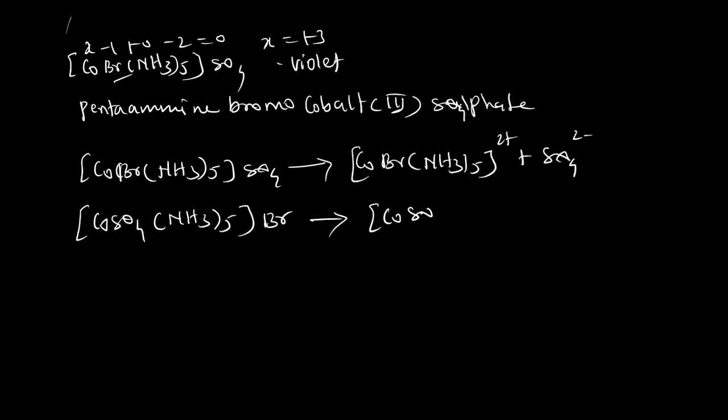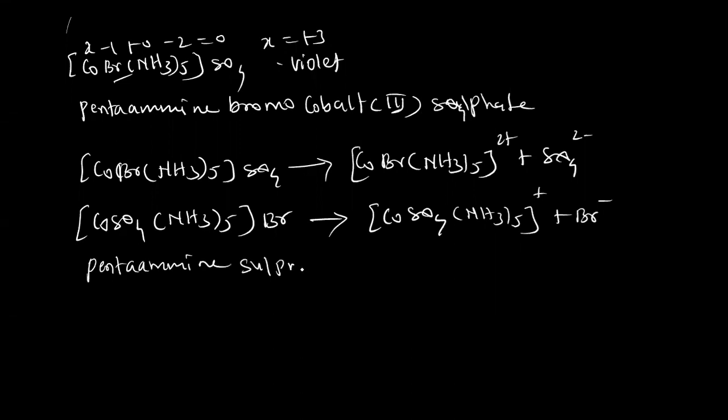So this compound on ionization gives [Co(SO4)(NH3)5]+ and bromide minus. The name of the complex is pentamine sulfato cobalt(III) bromide. Okay, so this is the name of the complex.